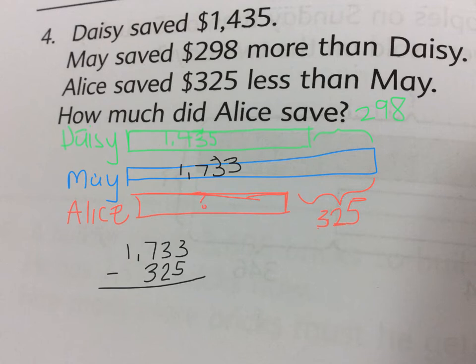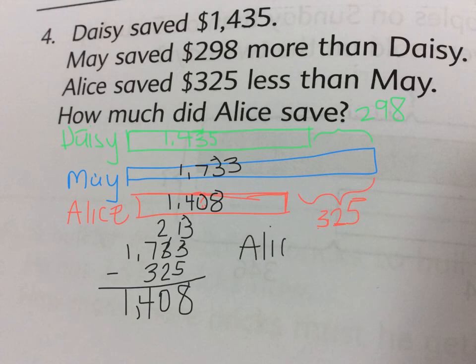I know I can't do 3 minus 5, so I'd look next door. I would take a 10, so now there are only 2 tens. Add the 10 to the ones, that gives me 13. 13 ones minus 5 ones is 8 ones. 2 tens minus 2 tens is 0 tens. 7 hundreds minus 3 hundreds is 4 hundreds. And 1,000 minus no thousands is 1,000. So we now know that Alice has $1,408. Surprisingly, Alice saved the least.